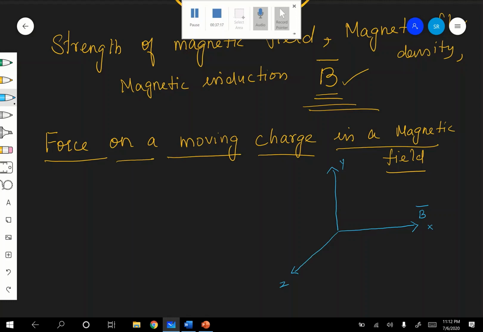The magnetic field is along the X direction, right? That is a uniform magnetic field.